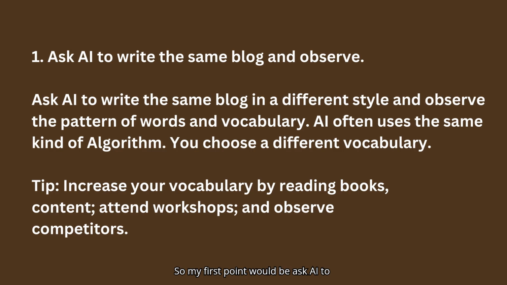So my first point would be: ask AI to write the same blog and observe. If you have used ChatGPT, then you must be knowing that it uses a particular kind of algorithm and a particular set of words. For example, it always uses words like elevate, thoughtful, meaningful. You can easily choose to avoid those words and use a new set of vocabulary and style. You can always change your pattern and expression of writing. For example, if you're writing a 500 word blog, you can simply ask ChatGPT to write it 2 or 3 times, observe the way, and then avoid writing in the same manner.